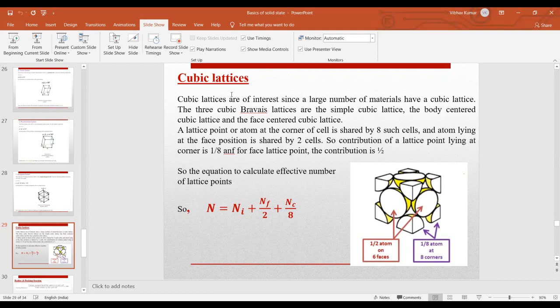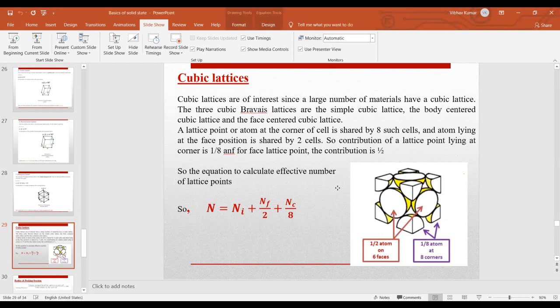These 3 structures are why we discuss these types of crystal lattices more. So this is your crystal structure, and we can divide it, for example simple cubic crystal structure,